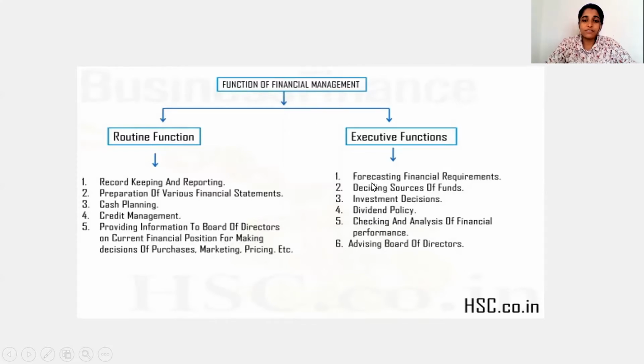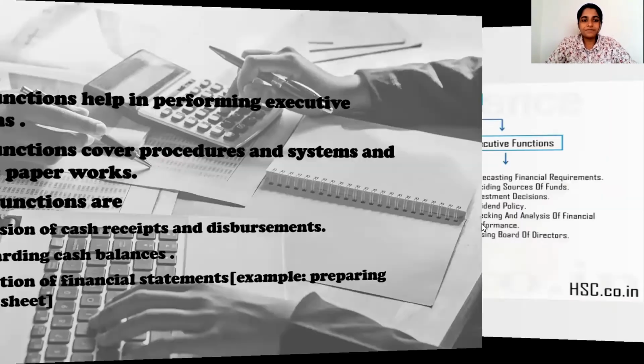And moving to the executive function, it is the forecasting of the financial requirements. There are many requirements for the business, like fixed capital and working capital, all those things. So they forecast the financial requirements and also decide the amount of capital required for the company. So they decide on the sources of fund. And also they discuss the investment decision, which is the important decision in financial management. And we will go through in detail in the coming slides.